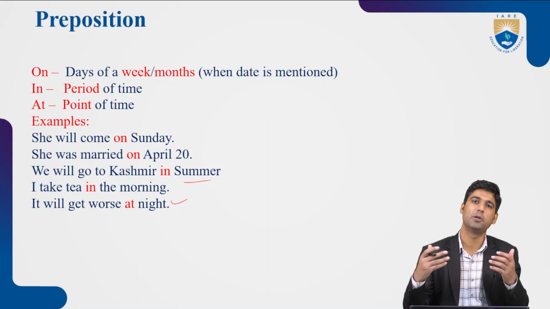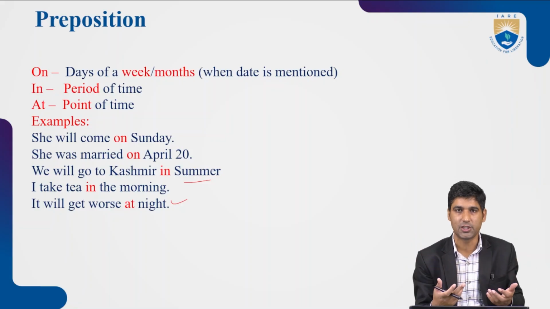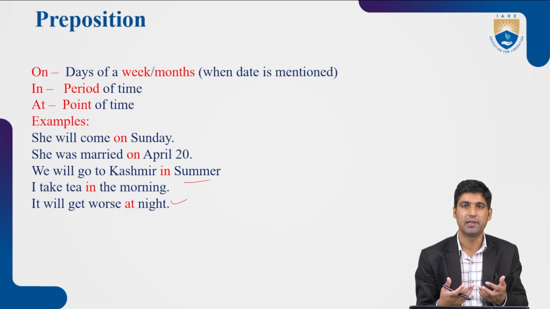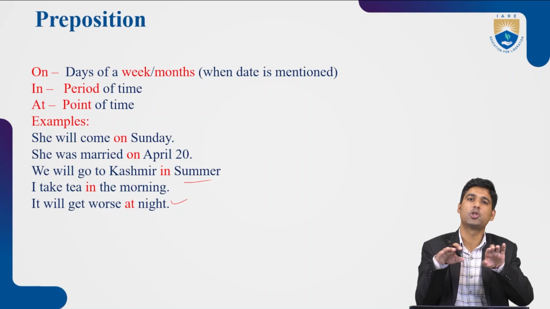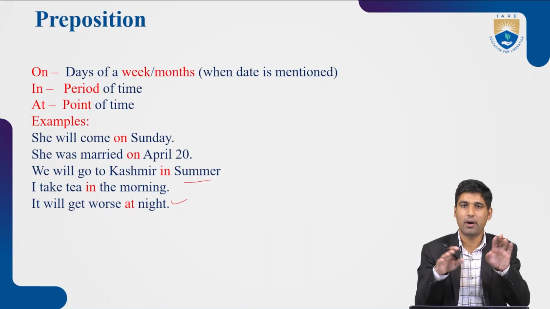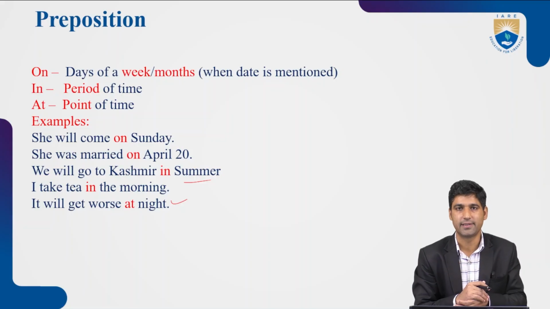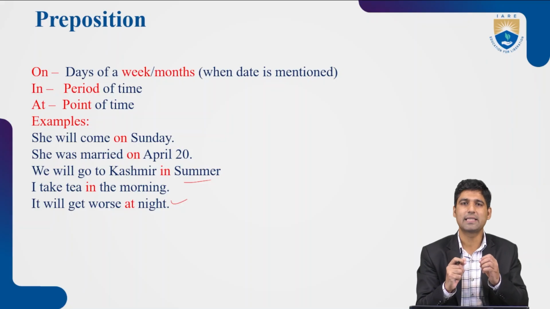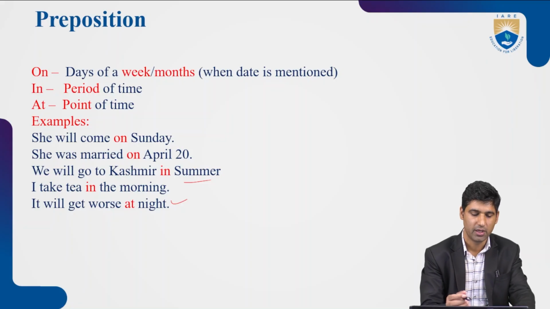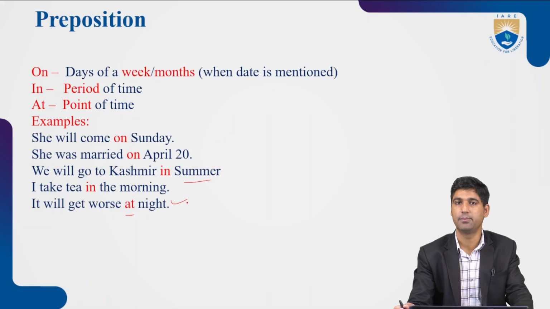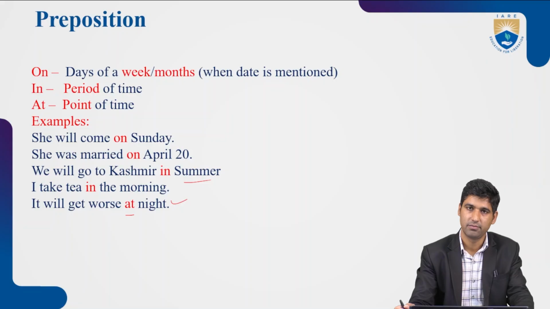No doubt there are people doing night shifts. There are a number of companies and industries working at night. But what the natural law is, everything stops at night, because God has made night for rest. So in that context, night is treated as a point of time. That's why in English we use at with night when it comes to the usage of the preposition at.